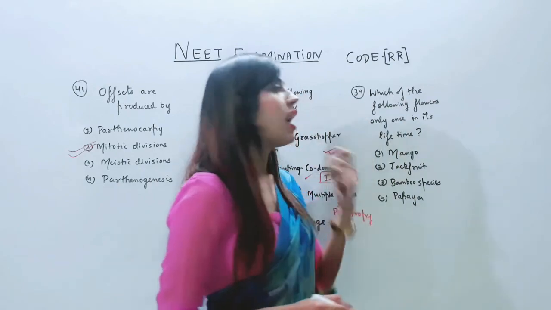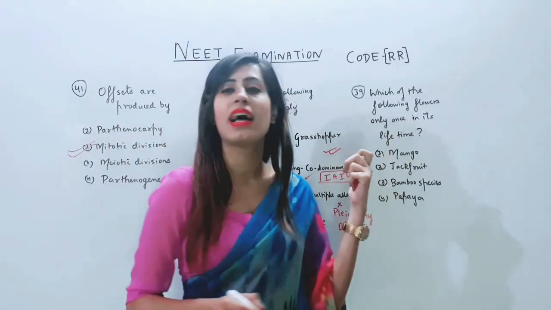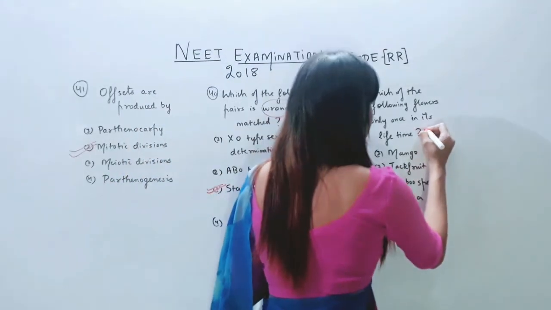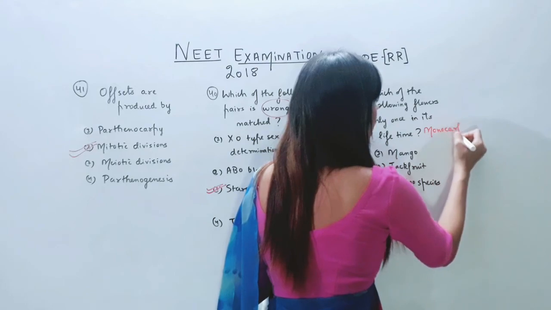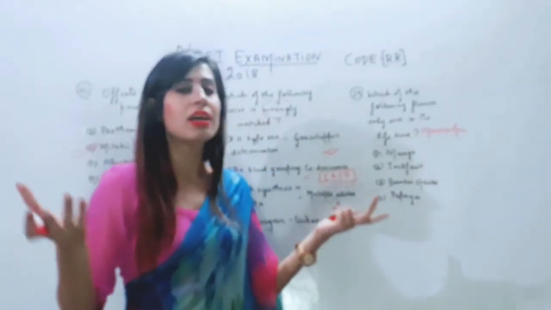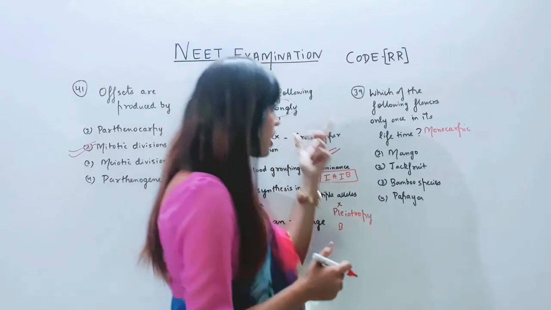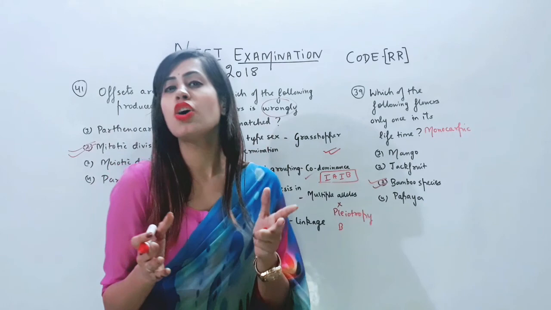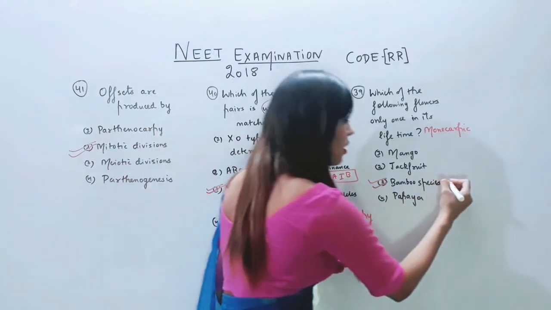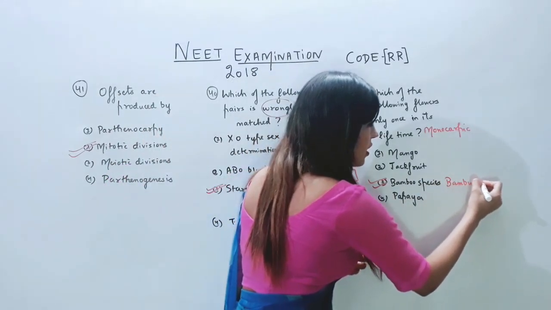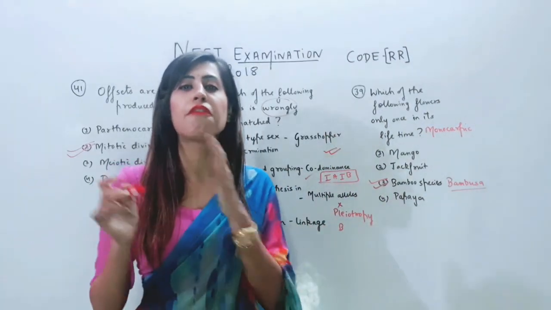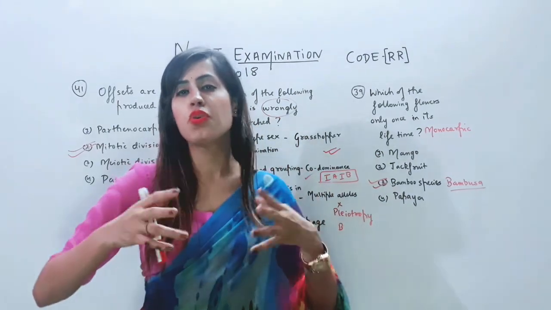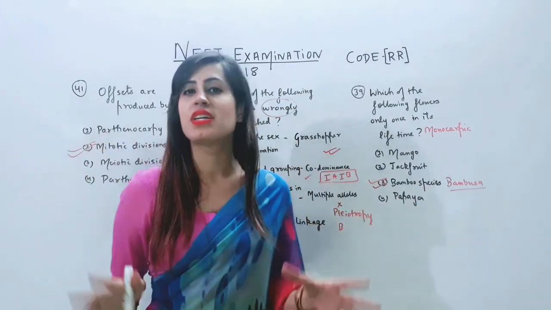Which of the following flowers only once in its lifetime? What are these plants called? They are known as monocarpic plants. Mono, single, carpic, flowering. So out of these, monocarpic is bamboo. Majority of the bamboo species, Bambusa, they live vegetatively for 50 to 100 years. After living for 50 to 100 years, they fruit abundantly and then they die.